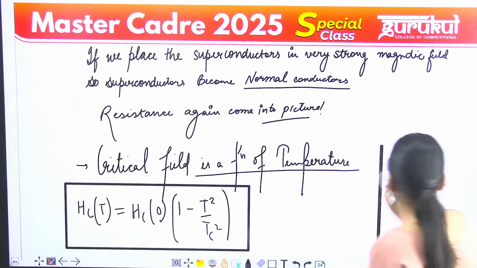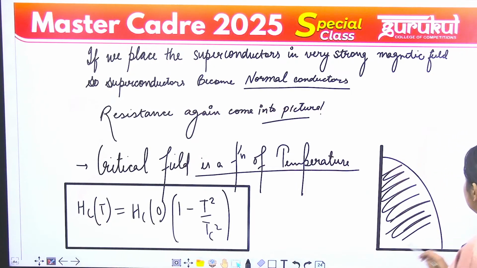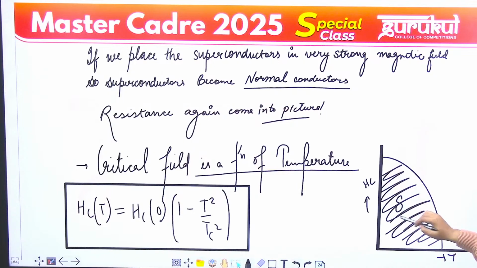तो कुछ इस तरह का ग्राफ देखने को मिलता है. Okay, this is the temperature and here is the Hc. So Hc is equal to Hc naught times 1 minus T upon Tc whole square. Clear all of you? So this is the superconducting state and outside it, it is the normal conducting state. ठीक है? ठीक है जी, यहां तक सबको क्लियर हो गया है.